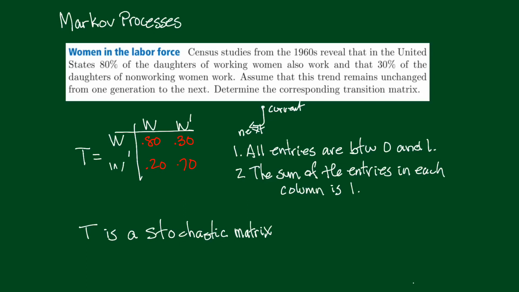It doesn't matter if it's the columns adding to 1 or the rows adding to 1. The way we're doing this, we're going from a column to a row, from the current state to the next state. If we were to go from row to column, then we would want the rows to add up to 1. So when you look at a matrix, check which way you are going. Current to next, in which case the columns should add to 1, or row to column, in which case the rows should add up to 1.